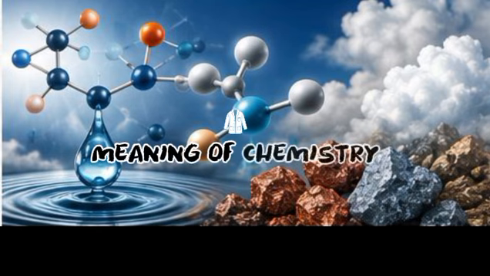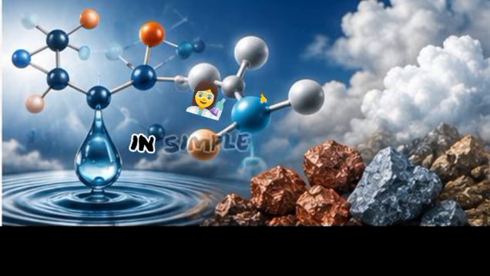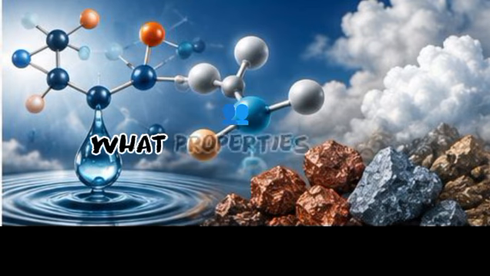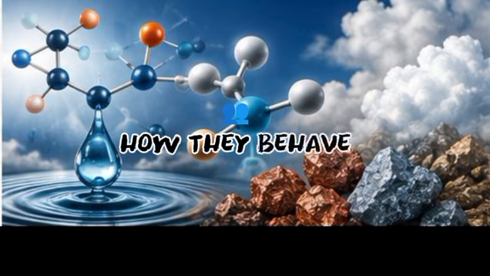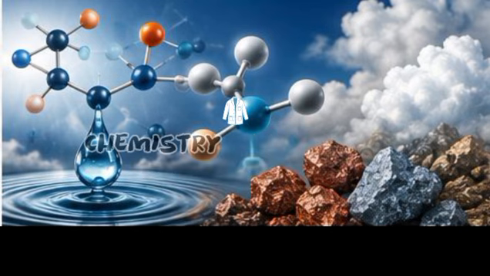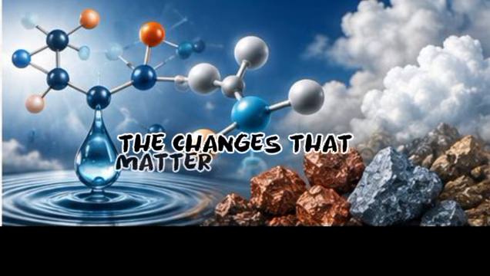Meaning of chemistry. Chemistry is a branch of science that deals with the composition, properties, and uses of matter. In simple terms, chemistry helps us understand what things are made of, what properties they have, how they behave, what we can use them for, and how they change from one form to another. Chemistry also probes into the principles governing the changes that matter undergoes.